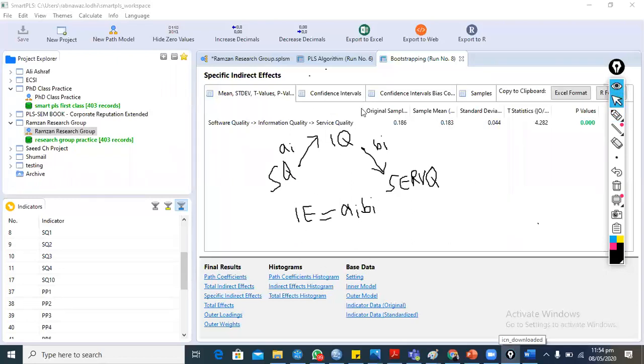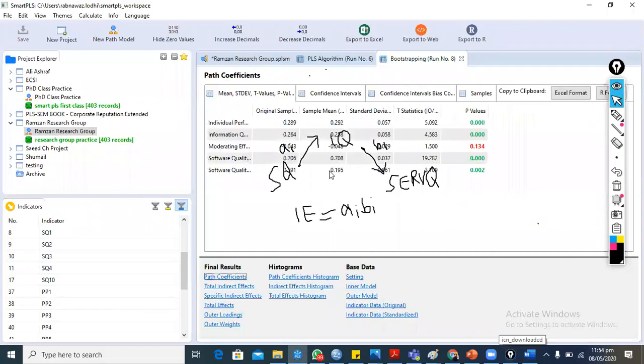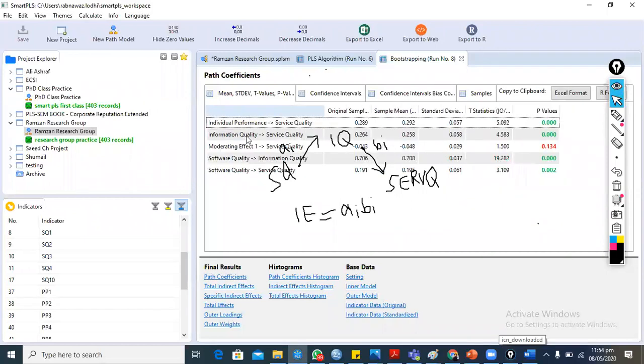What is a1? If we go back to the path model, the relationship of software quality on information quality is 0.706. And what is the relationship of IQ on ServQ? Information quality on ServQ is 0.264, multiplied by 0.264.